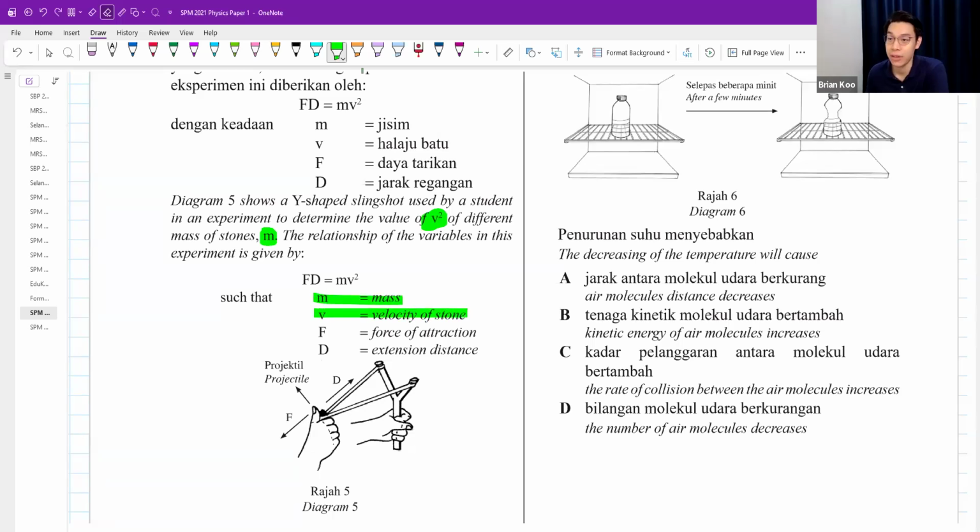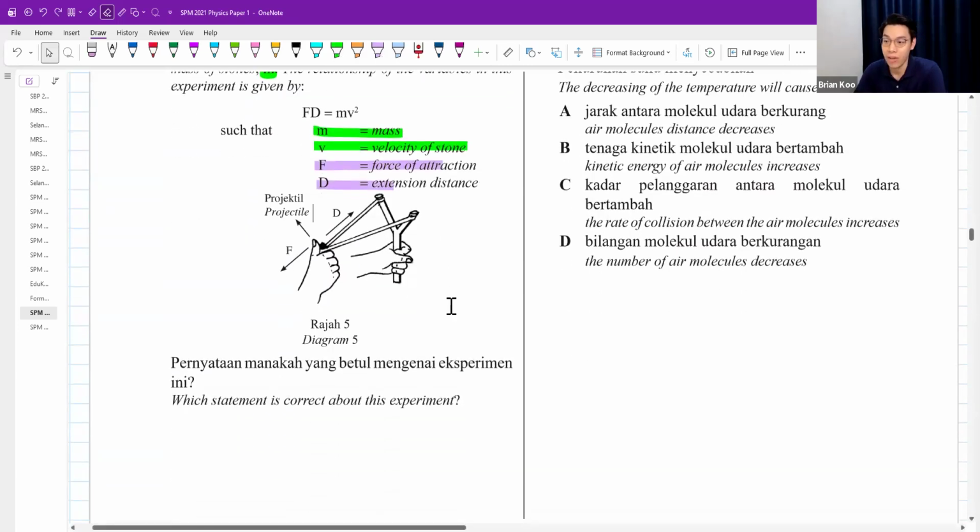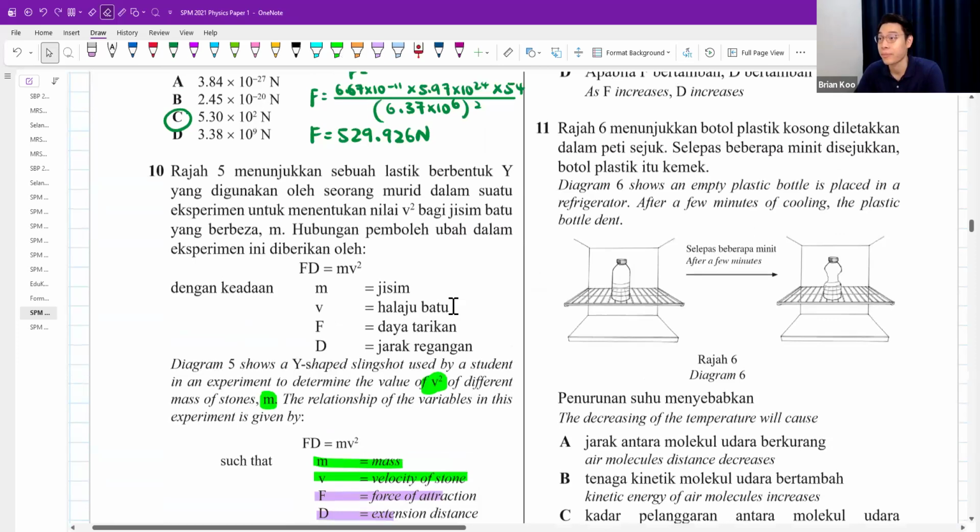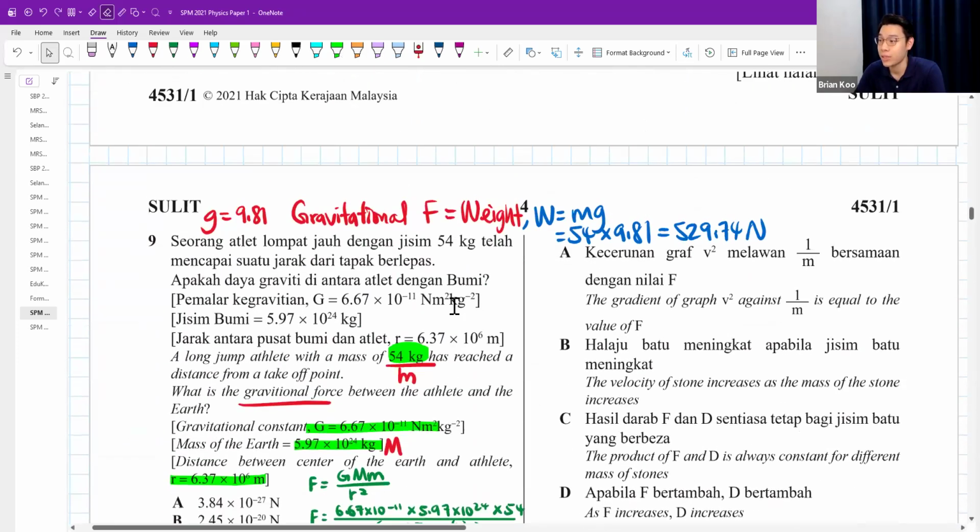The relationship of the variables in this experiment is given by Fd = mv². F represents the force of how hard you pull, and d represents the extension distance. Which statement is correct about this experiment? The gradient of V squared against 1 over m is equal to F.